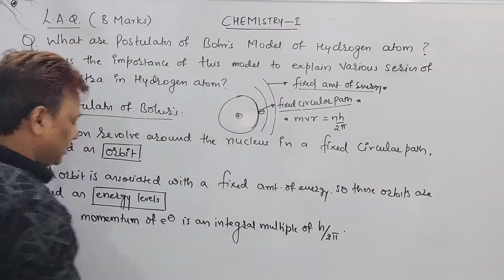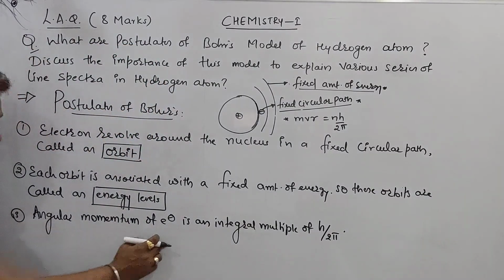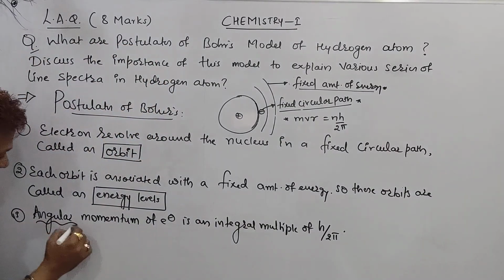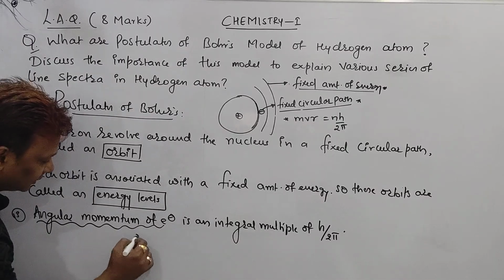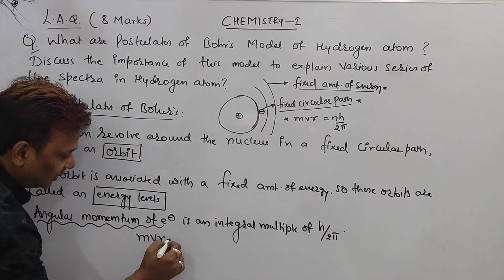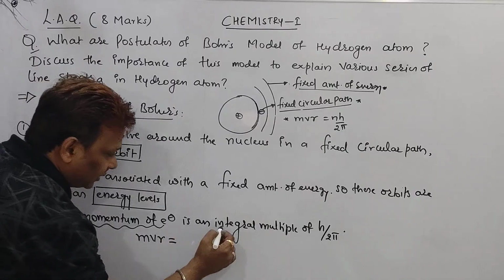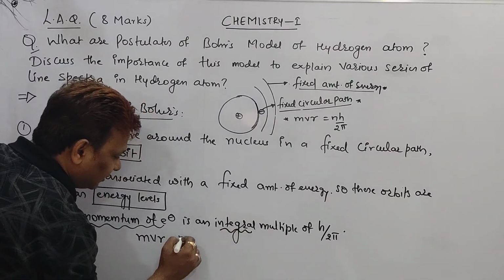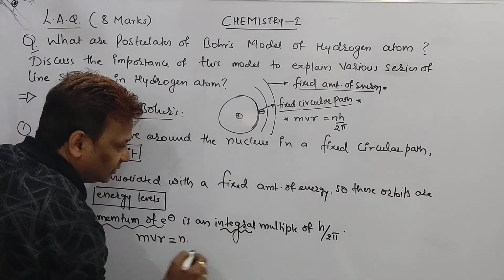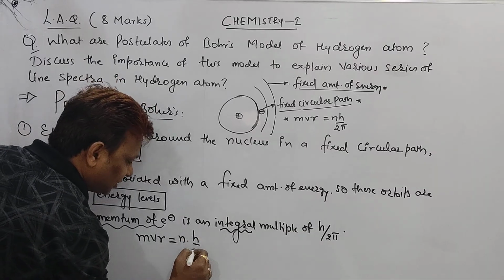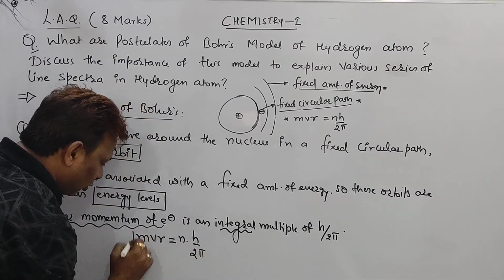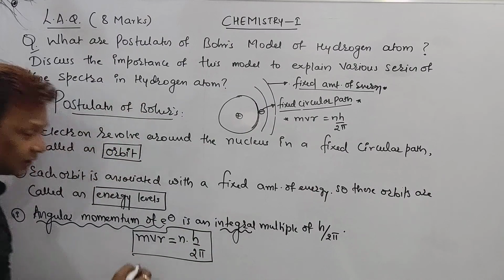Is it clear, beta? The angular momentum of the electron is nothing but the MVR, which is equal to n dot h upon 2 pi. Here, integral means n, multiple means dot. I hope everybody understood point number 3.